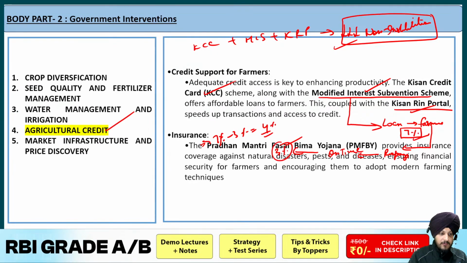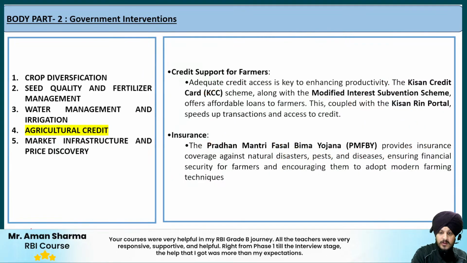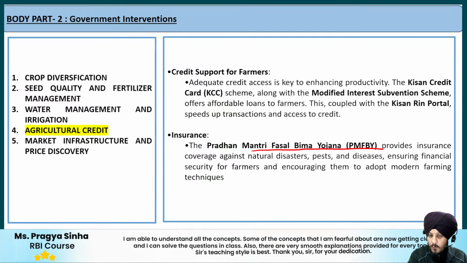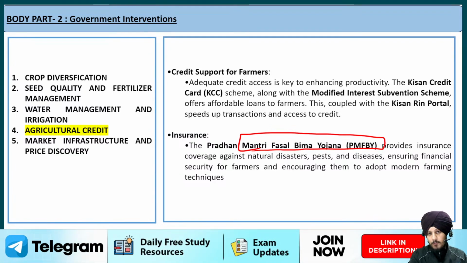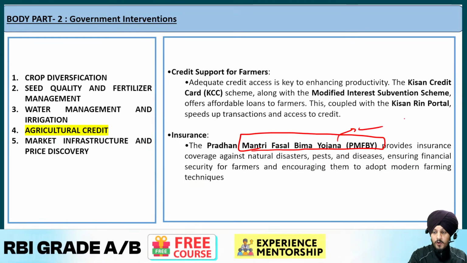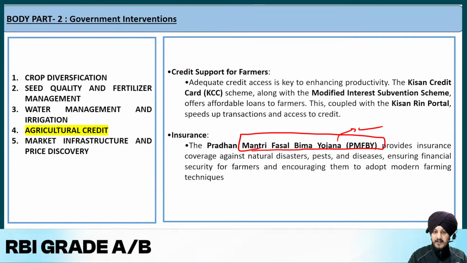Now the point number 5. Now, before point number 5, there is another point which is regarding the insurance. So this is an easy point, which is regarding the Pradhan Mantri Fasal Bima Yojana, which provides the insurance coverage of crops against a natural disaster, pest attacks or diseases. Fine. So it provides some kind of financial security to the farmers. Fine. So this is also an important initiative that has basically helped the farmers to have access to the credit.